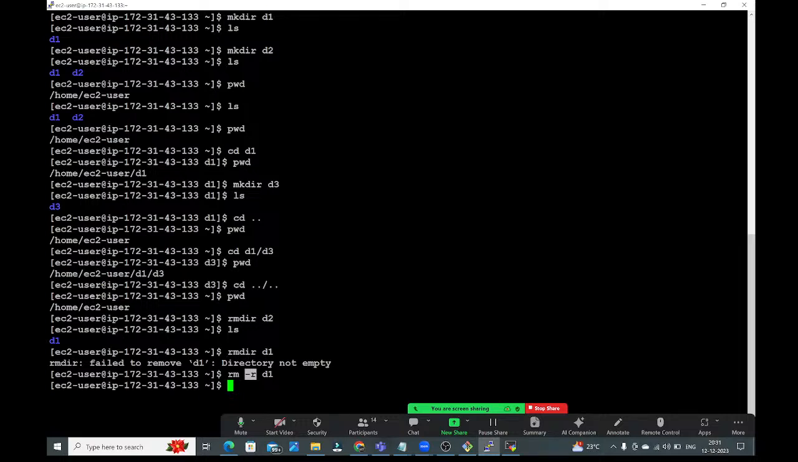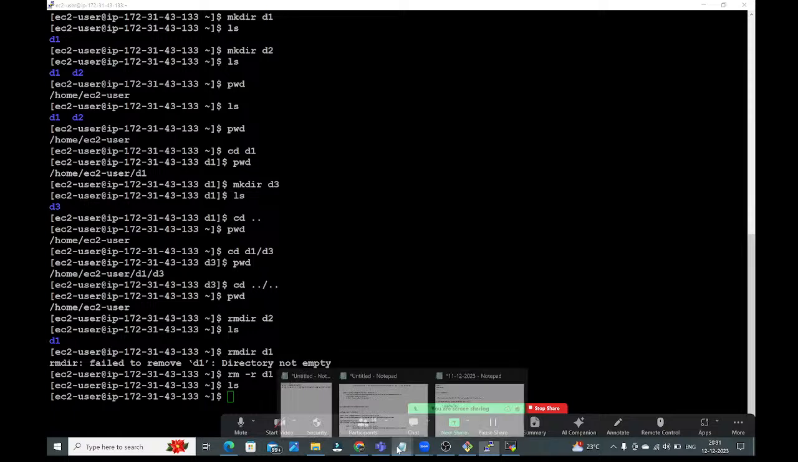Right here, by using rmdir, we can delete only empty directories. If you want to delete non-empty directories, then you need to use rm -r. -r stands for recursively. I want to delete all the folders and subfolders, everything. Now check ls. See guys, we don't have any directories. Everything got deleted.